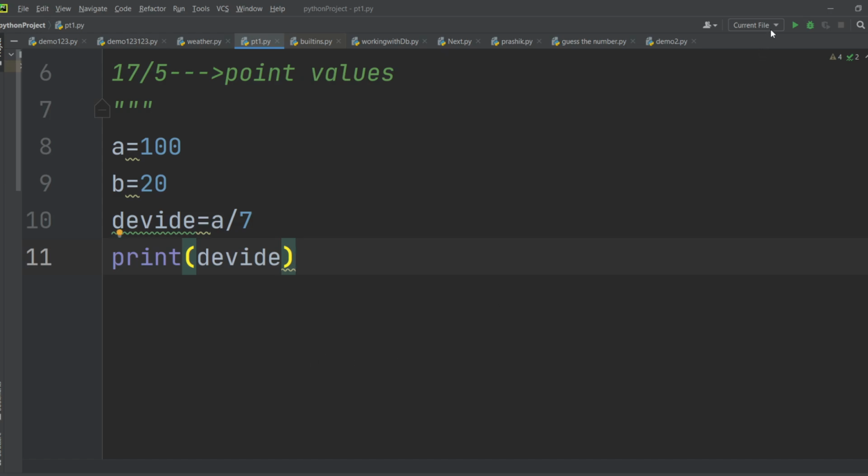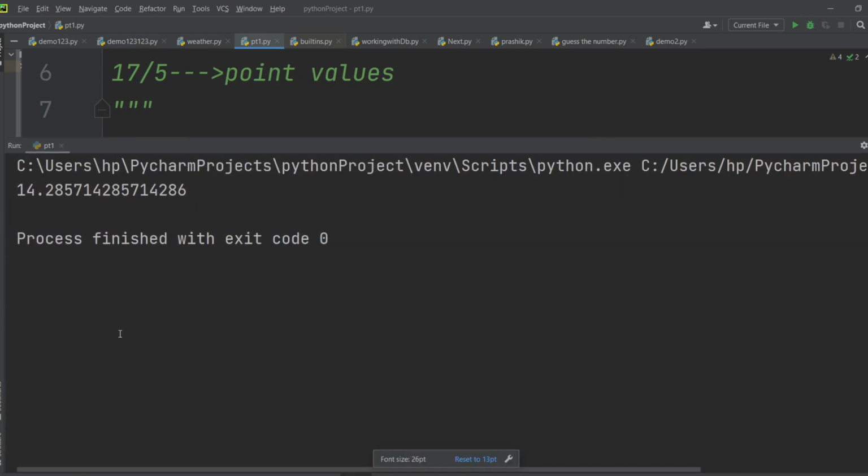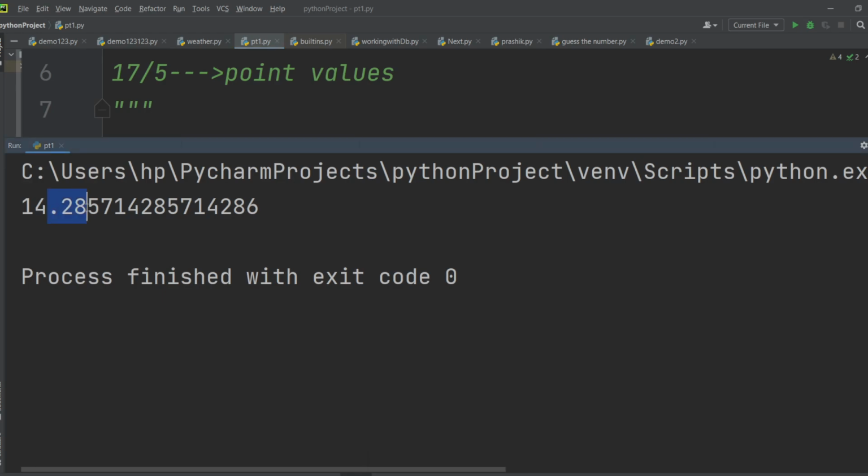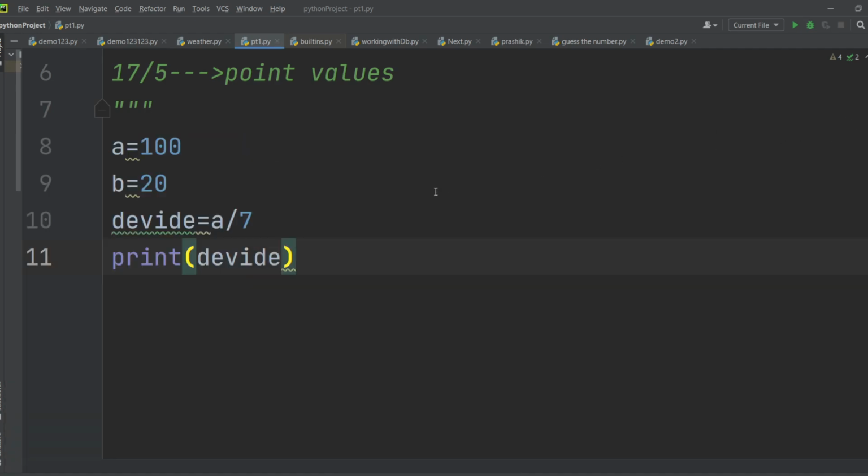But I don't want this float value, guys. Listen up. What I mean is, after the point, I don't want this value. I only want the integer value. I'm not interested in these point values. I'm interested in only the integer value. Means if I'm getting output like this, I'm interested in only 14. If you wanted to remove that, yes, we can remove it.